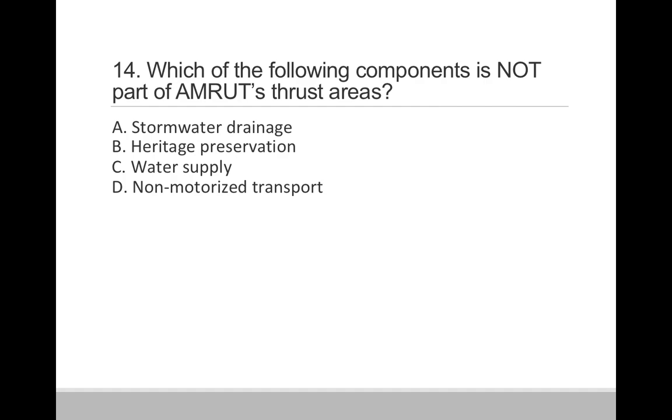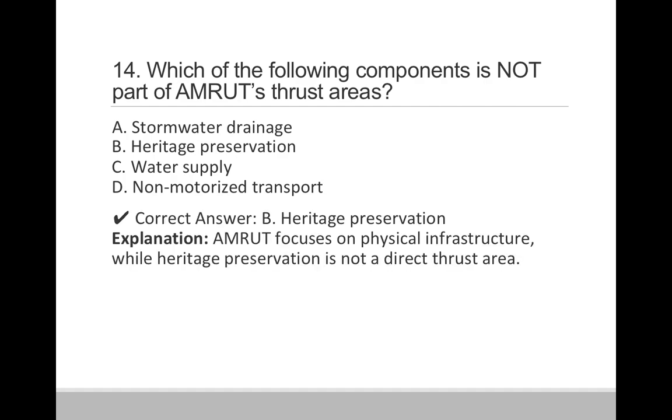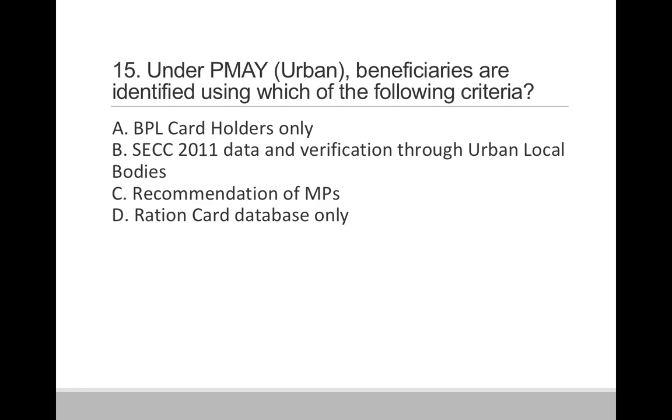Question 14. Which of the following components is not part of the Amrut thrust area? A. Stormwater drainage. B. Heritage preservation. Option C. Water supply. And option D. Non-motorized transport. So correct answer is option B. Heritage preservation. So basically Amrut focuses more on the physical infrastructure, and heritage preservation is not the direct thrust of that particular area.